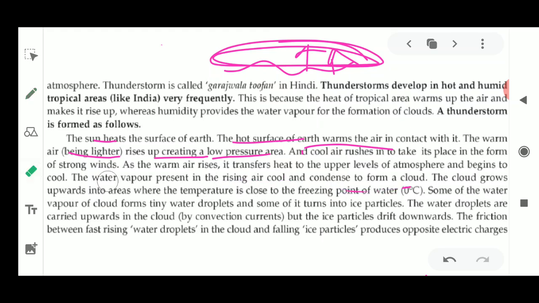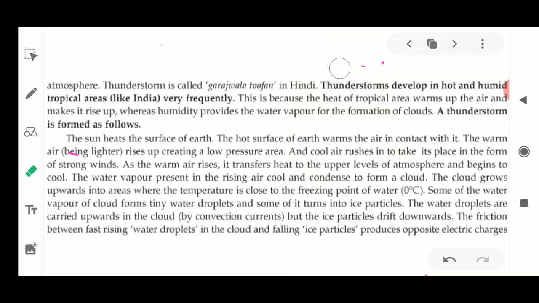So this is a very natural phenomenon which maintains the water cycle. You have also heard about this water cycle in your previous classes, where evaporation is followed by condensation, and this condensation leads to the formation of the cloud.